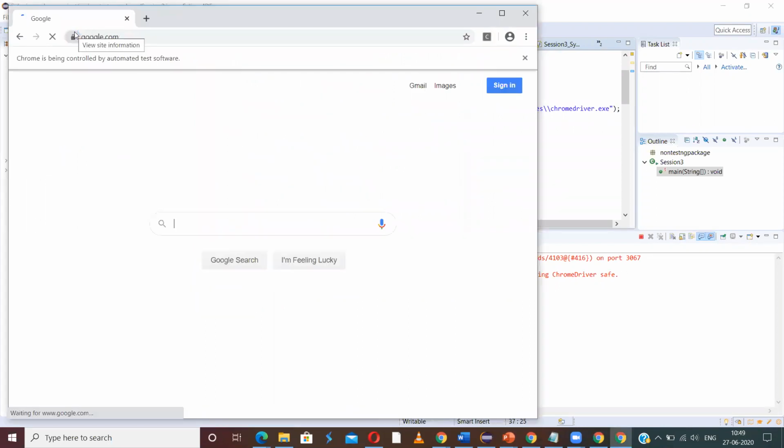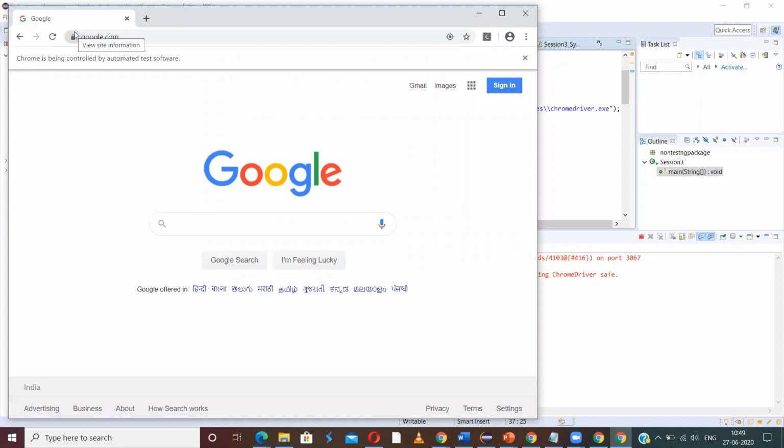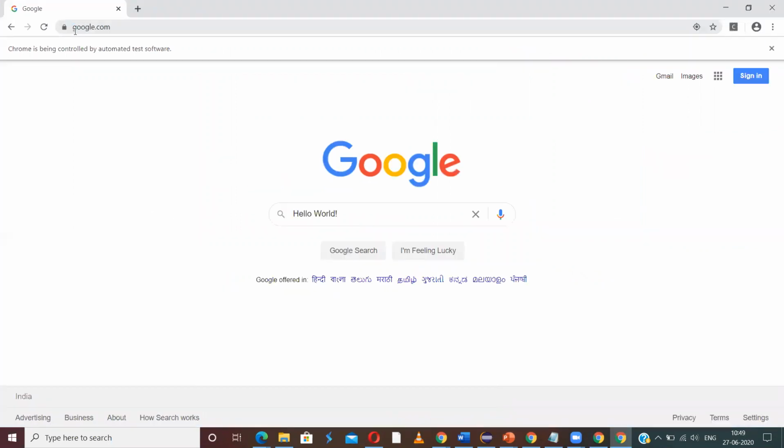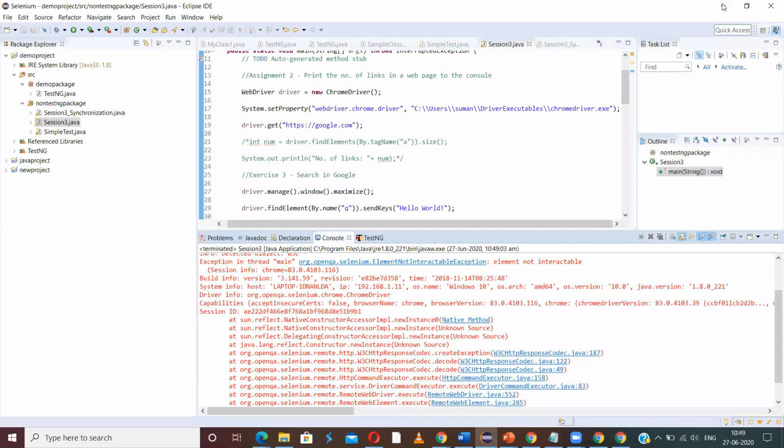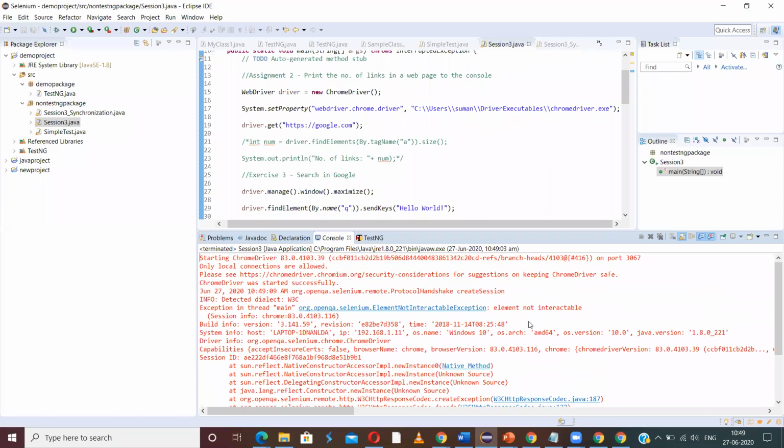So it is opening the browser, maximizing it. Enter hello world. Let us see if there is any error. An error is thrown. Let us see how to handle this. It says ElementNotInteractableException. So we will see what the error is and why it is not interactable.